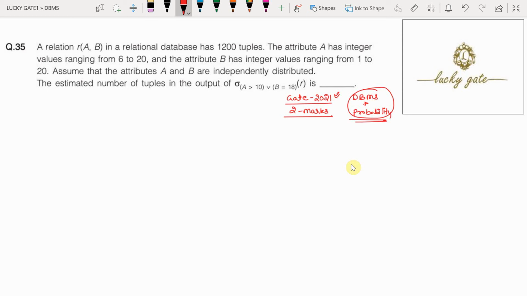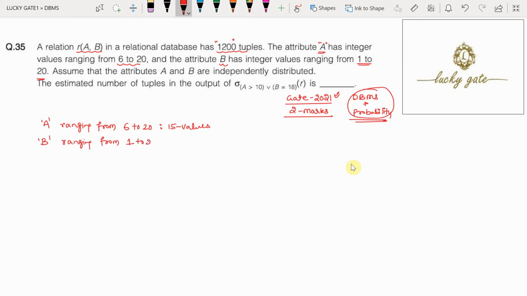Now coming to the question, a relation R(A, B) in a relational database has 1200 tuples. The attribute A has integer values ranging from 6 to 20. It means there are totally 15 values in column A. And the attribute B has integer values ranging from 1 to 20.